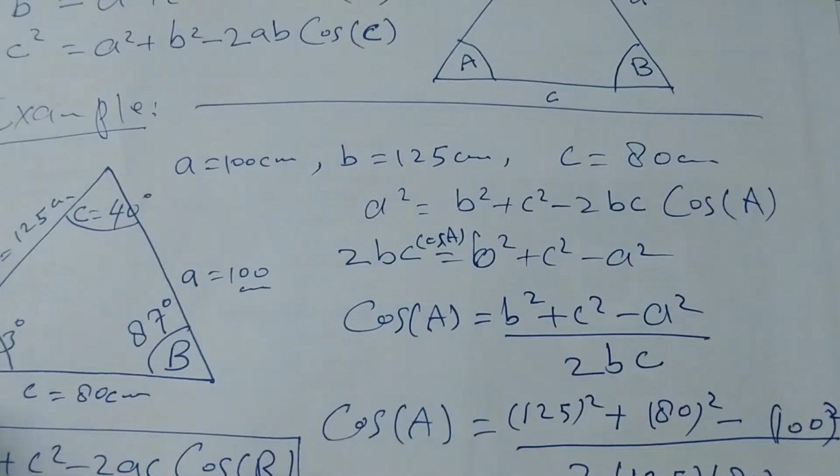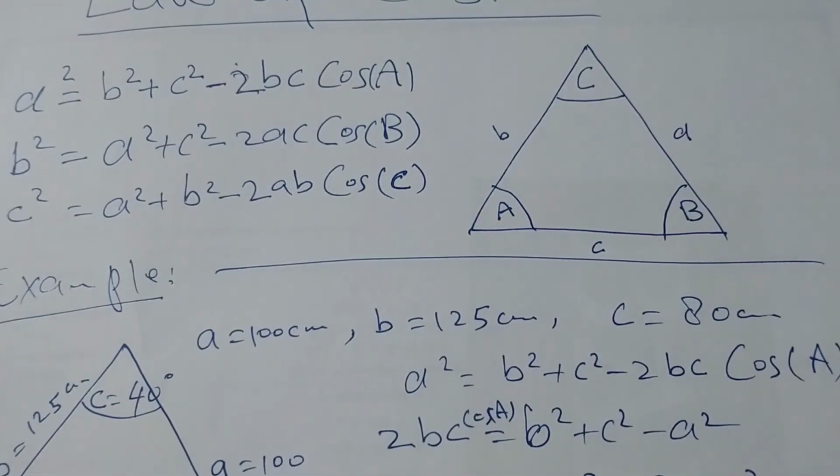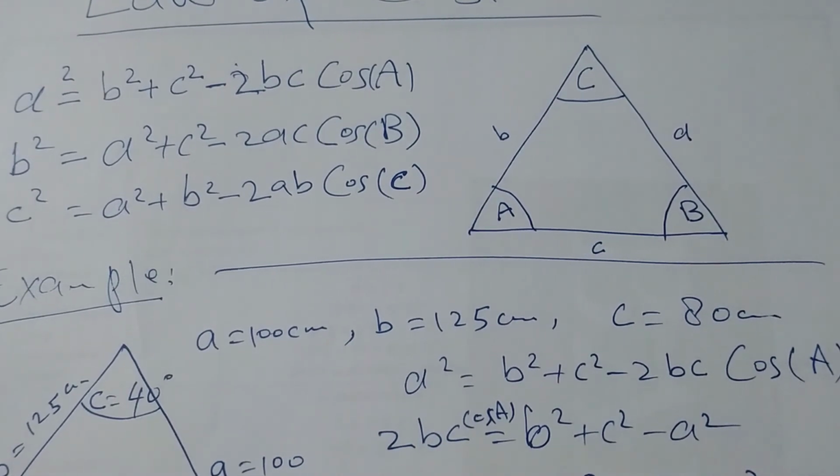Understand my dear? This is cosine law. If three sides are given, we can find the three angles. If angles or sides are given, we will check which rule is applicable, sine rule or cosine rule. Then by using this law we can solve the triangles.